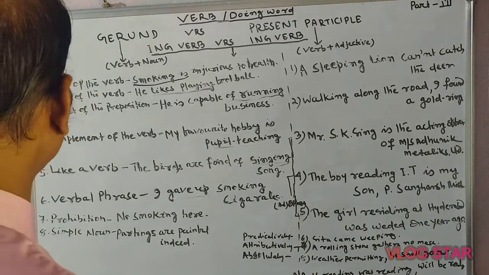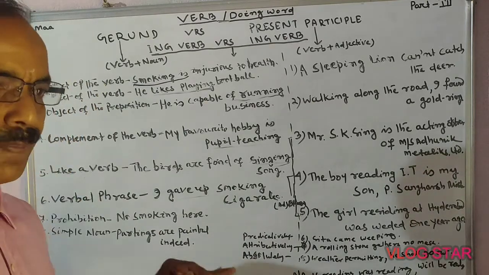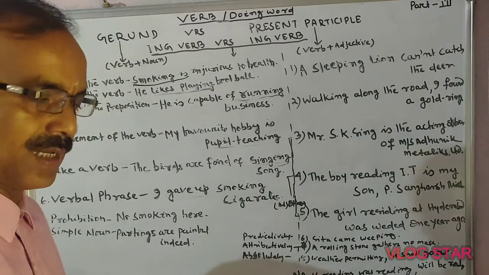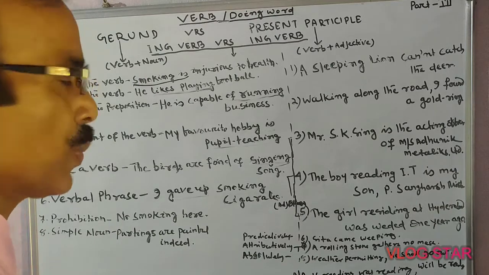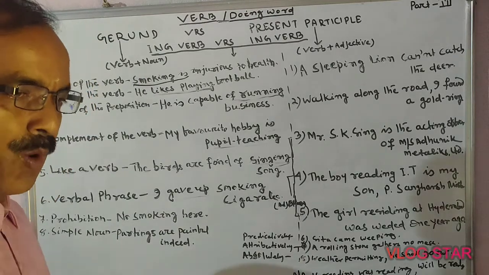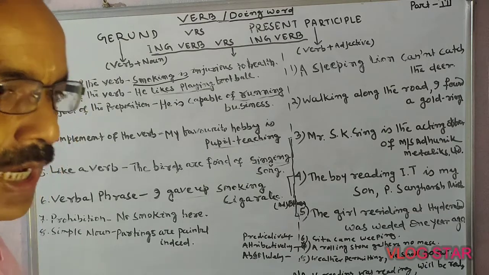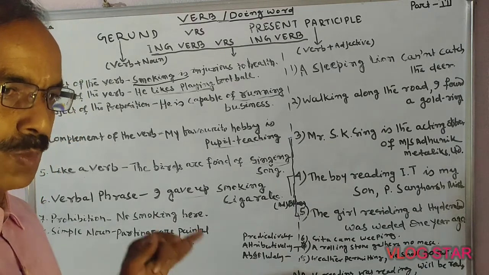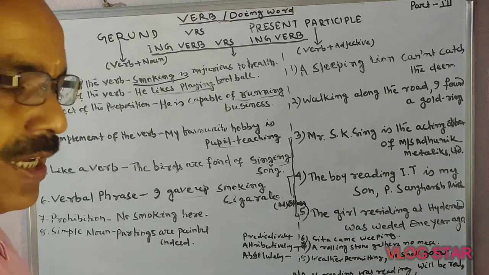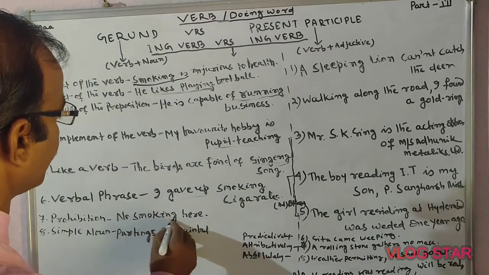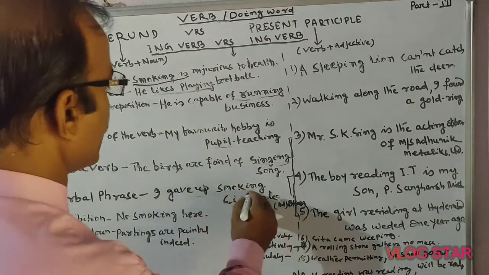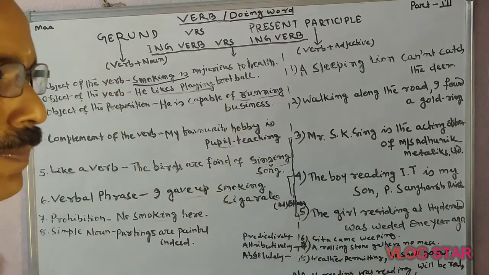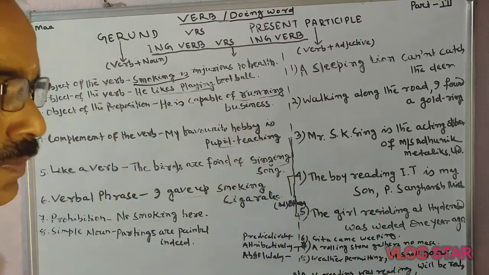Next one, prohibition. How is the sentence made in case of a prohibition? No smoking here, or smoking is strictly prohibited. Directly ing verbs are used, all taking the support of noun.